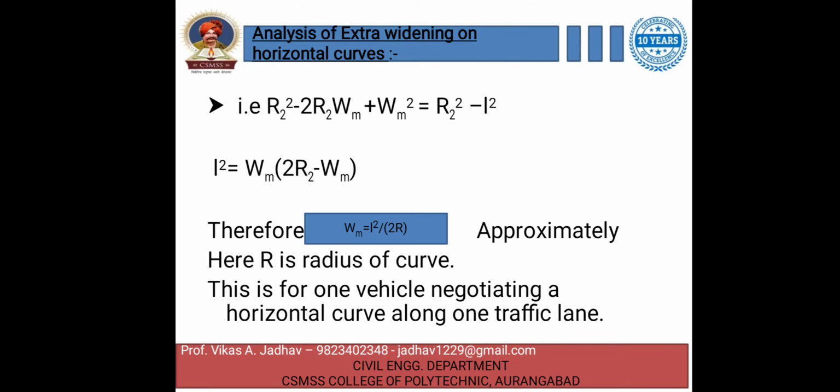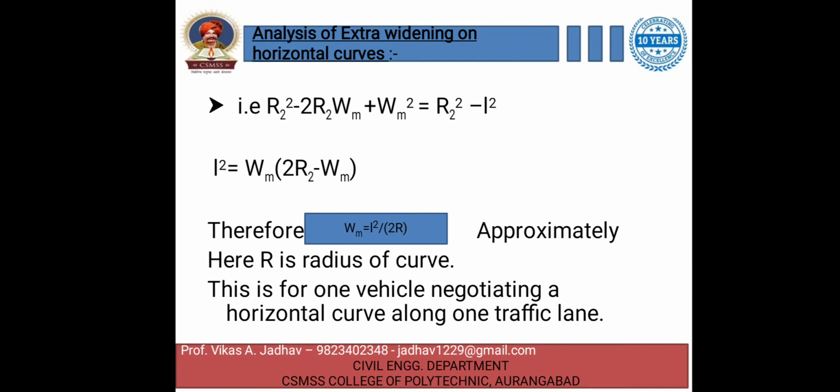So by simplifying the equation, we will get L square is equal to W suffix M in bracket twice R2 minus W suffix M, and by taking W suffix M common, we will get the equation Wm is equal to L square upon twice R.